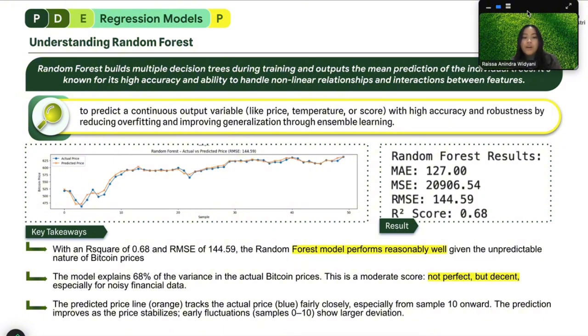The predicted price, which is the orange line, tracks the actual price, which is the blue line, fairly closely, especially from sample 10 and onwards. The prediction improves as the price stabilizes.